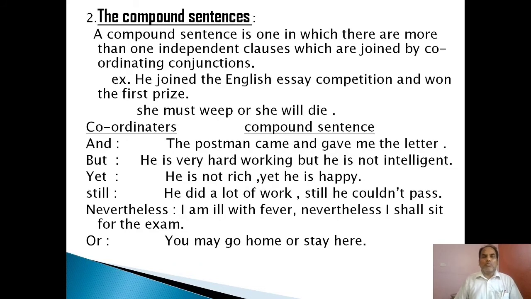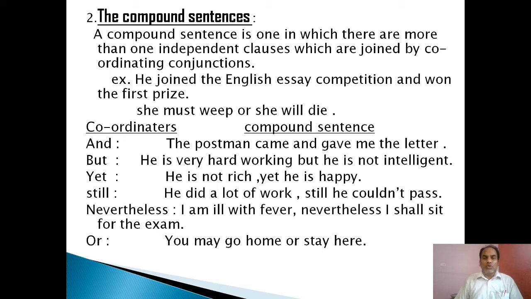So let us discuss the compound sentences. What is a compound sentence? A compound sentence is one in which there are two or more independent clauses which are joined by coordinating conjunctions or coordinators. For example, he joined the English essay competition and won the first prize. Here two coordinate clauses are there: he joined the English essay competition, and he won the first prize. Two independent clauses, two coordinate clauses joined by a coordinator, and so this is a compound sentence.